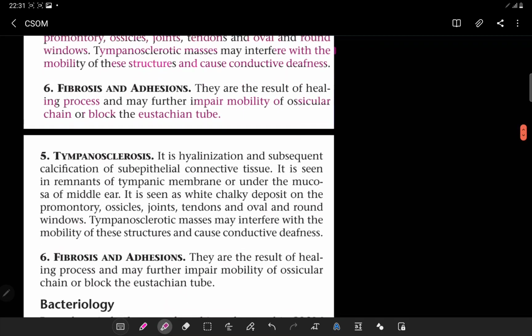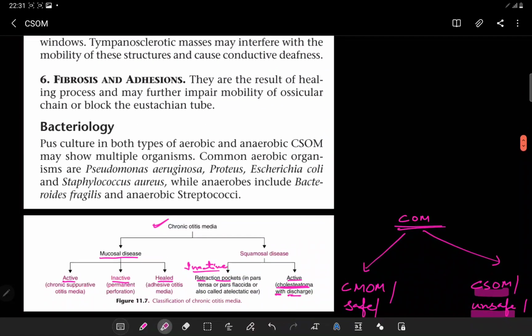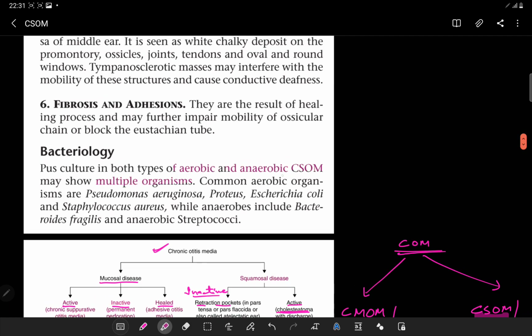So tympanosclerosis is a hyalinization, which we have discussed. We have the fibrosis and adhesion thus. Now the bacteriology: what are the bacteria basically responsible for this? Pus culture is very important, for both aerobic and anaerobic organisms. CSOM may show multiple organisms. Common aerobic organisms involved are Pseudomonas aeruginosa, Proteus, E. coli, and Staphylococcus aureus, while the anaerobes include Bacteroides fragilis and anaerobic streptococci.